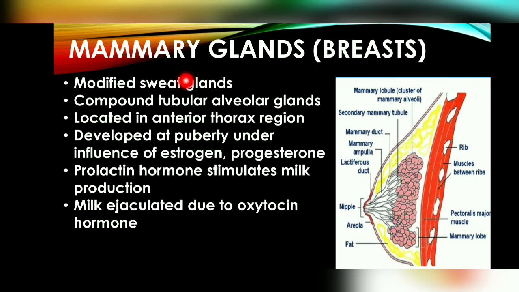And next is their location. Where are these located? These are located in the anterior thorax region. Next is development, how they develop. They develop at the time of puberty. What is puberty? When the sex organs are developed completely and release sex hormones, then we say puberty is there. So when puberty is reached, these mammary glands develop.